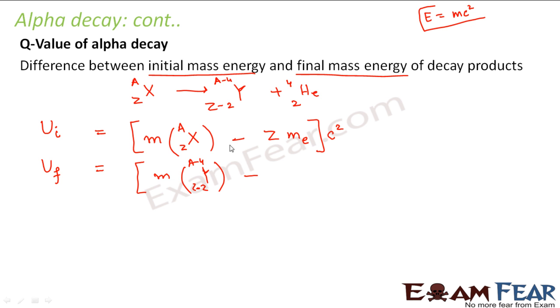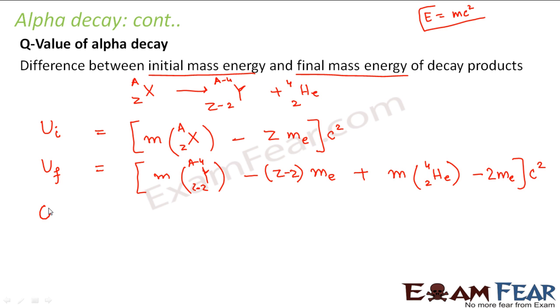How many electrons are present in this? Z minus 2. So minus (Z minus 2) mass of electrons, plus the mass of this alpha particle, that is the mass of the helium nucleus, He(2,4). Again, in this you will have 2 electrons, so subtract the mass of those 2 electrons. So this will be the final rest mass energy.